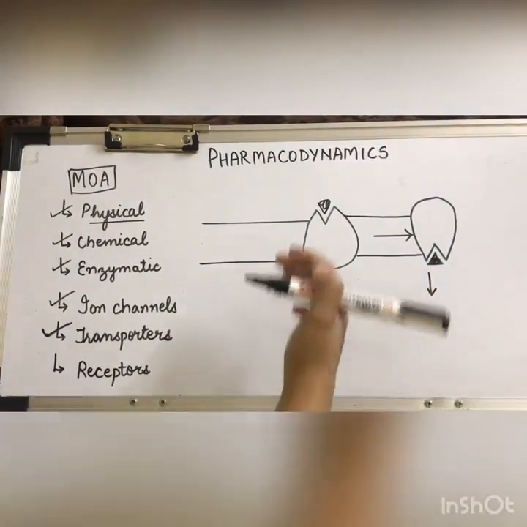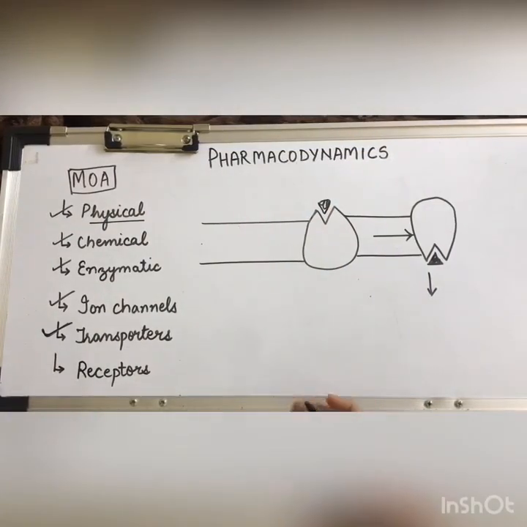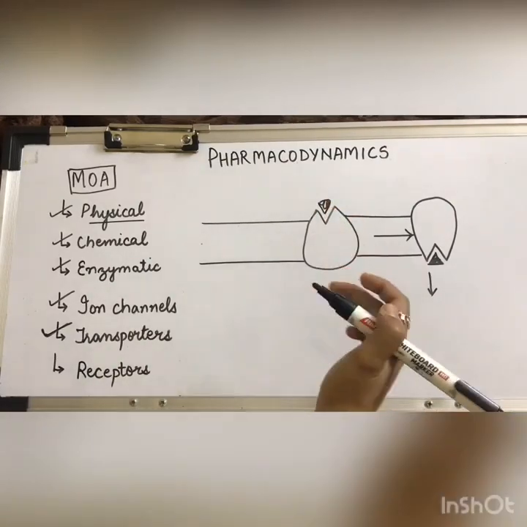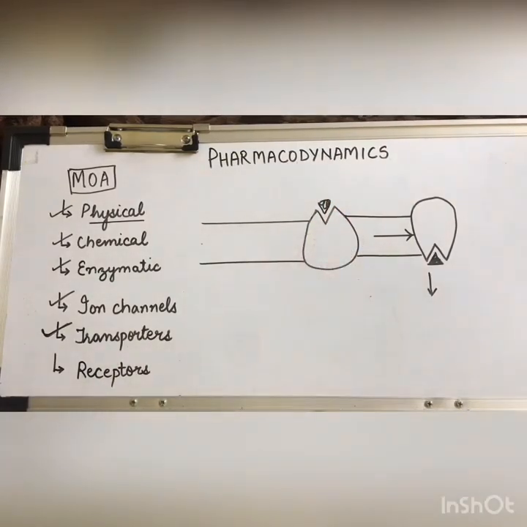And this movement can be according to the concentration gradient, or they can also pump the substrate or the ion against the concentration gradient using ATP molecules or metabolic energy.